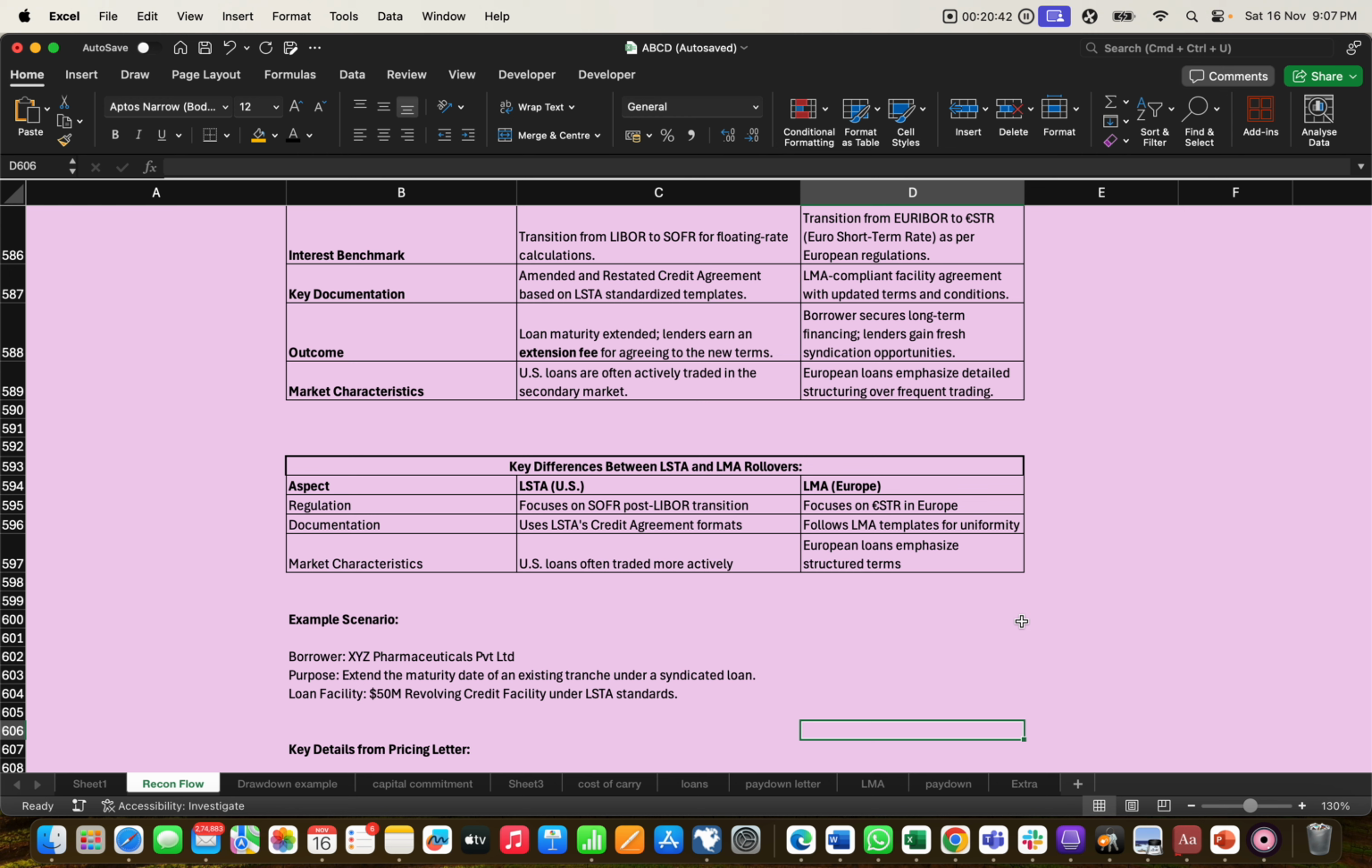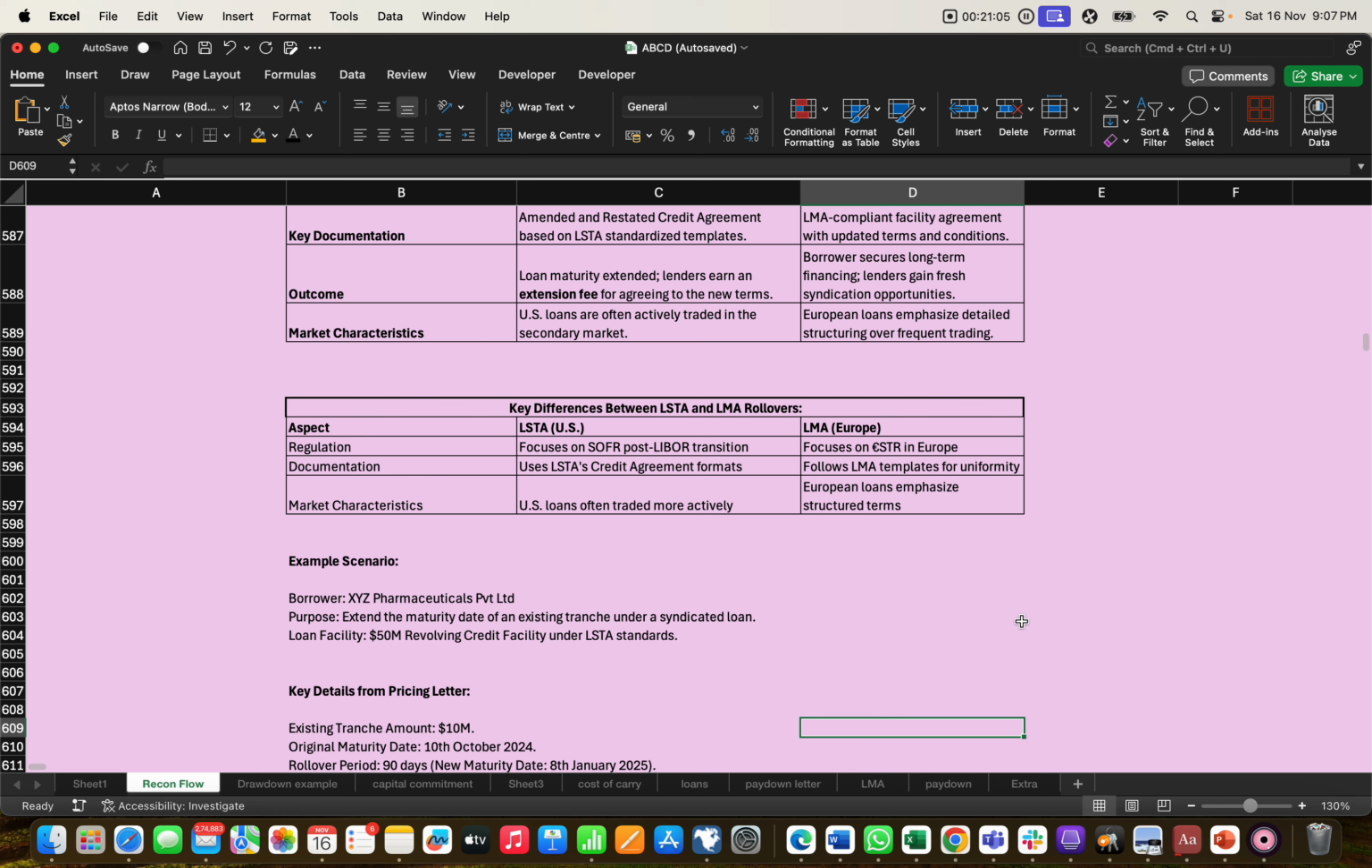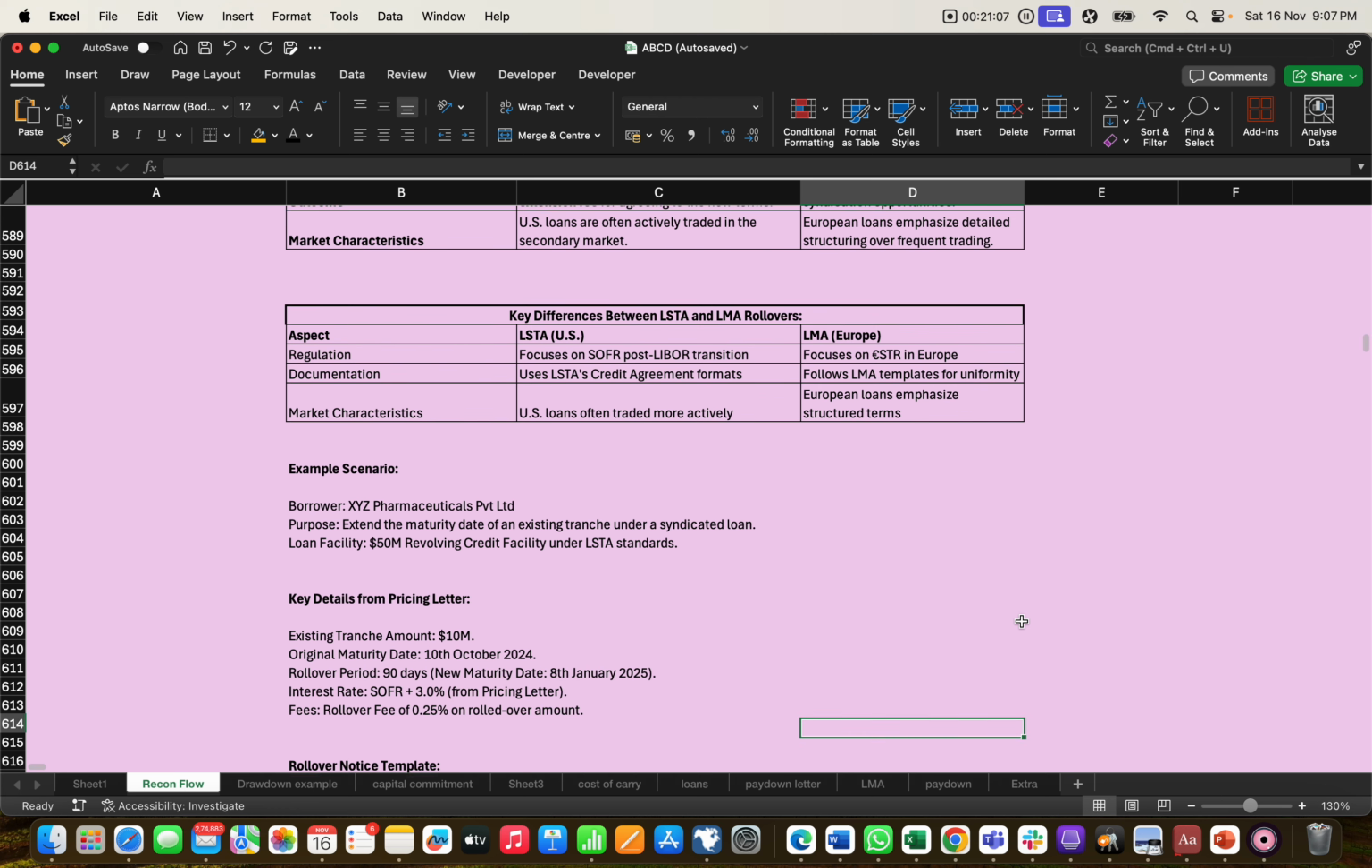The market characteristic: US loans are often traded more actively, European loans emphasize structure terms. So the US market is traded more actively, but in the LMA market the European emphasis is on structure terms, and accordingly they will work.